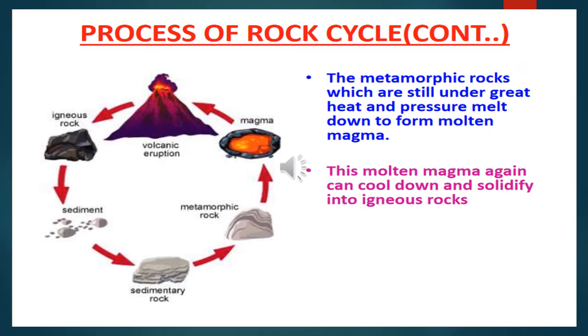The metamorphic rocks, which are still under great heat and pressure, melt down to form molten magma. This molten magma can again cool down and solidify into igneous rocks. Then once again the cycle continues. So that is called the rock cycle. If you want to understand it in a better way, there is one video uploaded in your classroom, you can watch that.